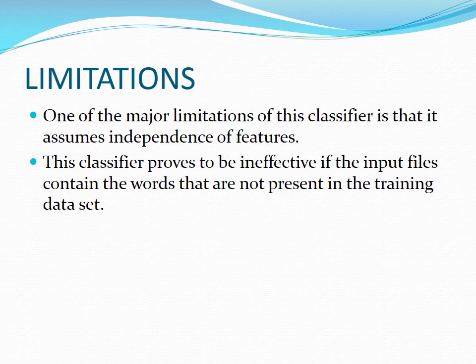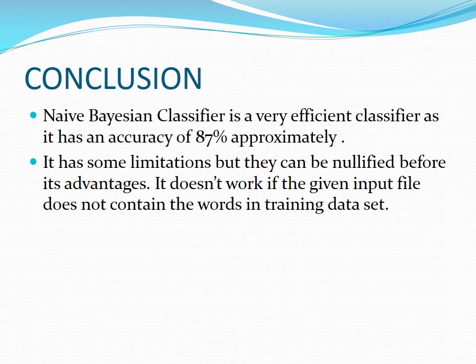Coming to the limitations, one of the major limitations of this classifier is that it assumes independence of features. And this classifier proves to be ineffective if the input files contain words that are not present in the training data. Conclusion. Naive Bayesian classifier is a very efficient classifier as it has an accuracy of 87% approximately.